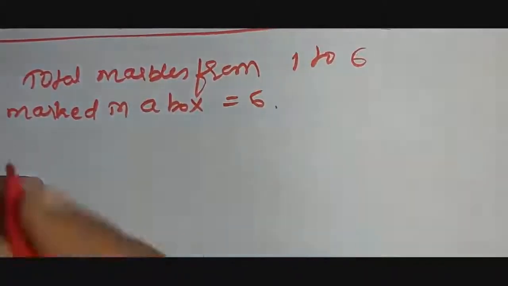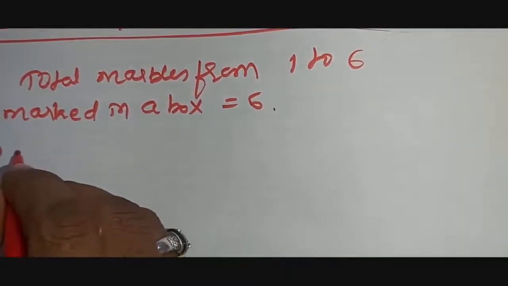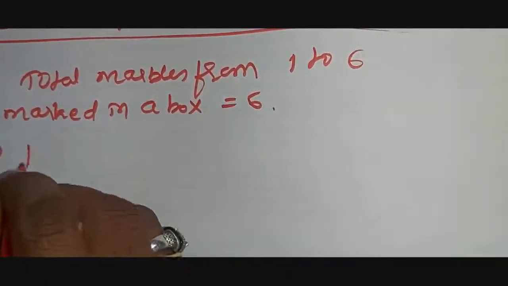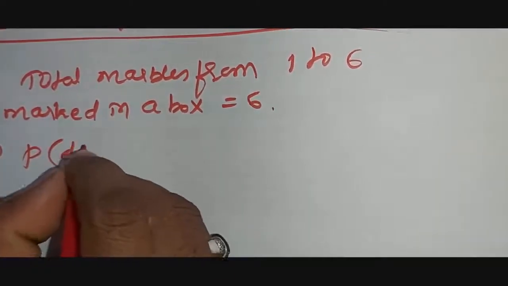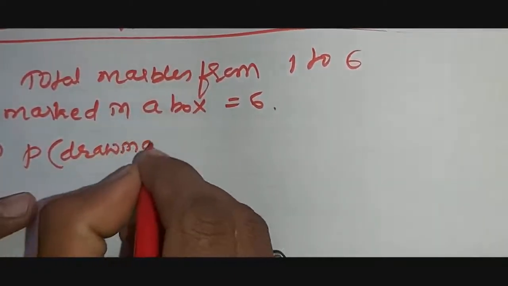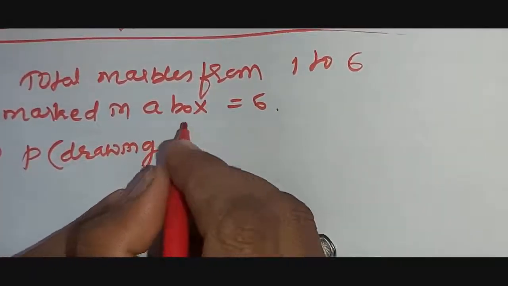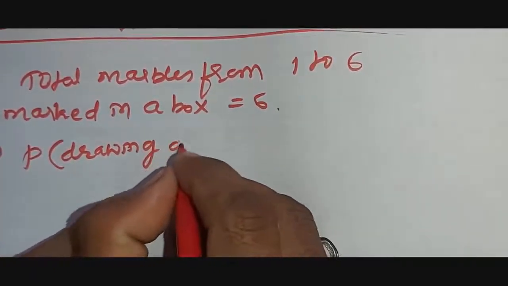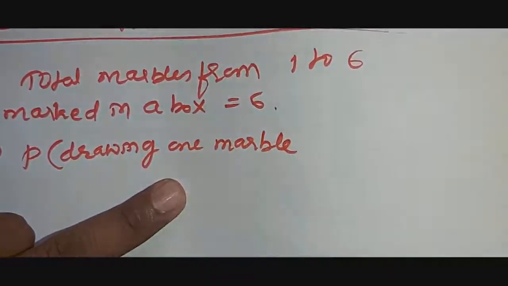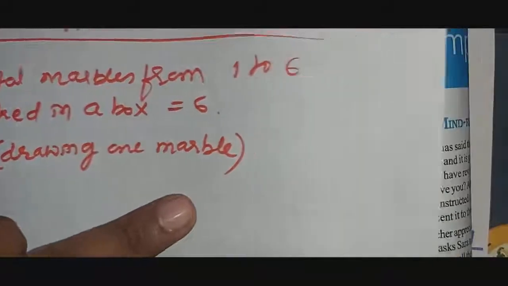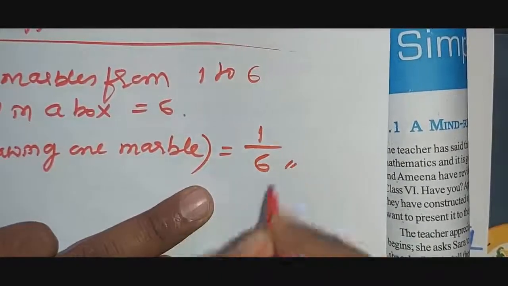How many are there? 6, right? So for the first question, what we have to do? The probability, P, means the probability of drawing one marble. Drawing one marble, that is 1 by 6, is the right answer.